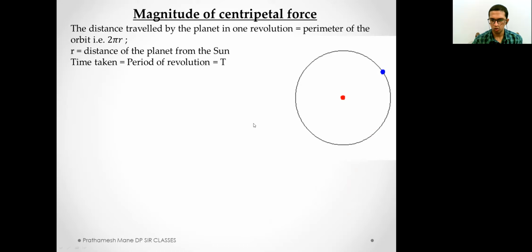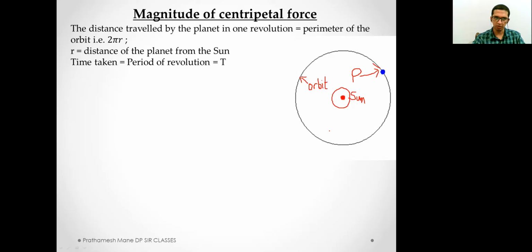Now we consider this as the sun, and this as any planet. I'll name it as P. So P here is the planet and this is the sun, and this whole circle is the orbit. So we assume the orbit to be circular, although we know it's elliptical. We assume it to be circular. So the planet revolves around the sun in a circular orbit.